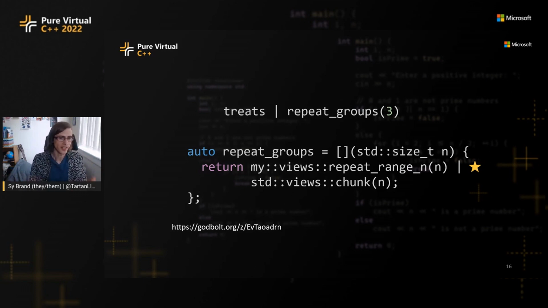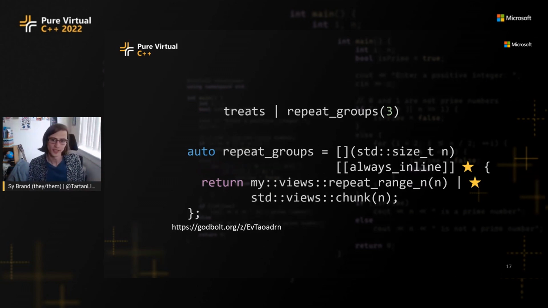Then maybe we take this and we look at the assembly output and we realize for some reason this is not getting inlined. We could put an attribute on the lambda. In C++23, you can now put an attribute on a lambda. Maybe a contrived example, but this is just to show you this is now something you can do. This is especially useful if you have additional tooling which looks at attributes on functions and does static analysis or some additional work. You can now decorate your lambdas with these.